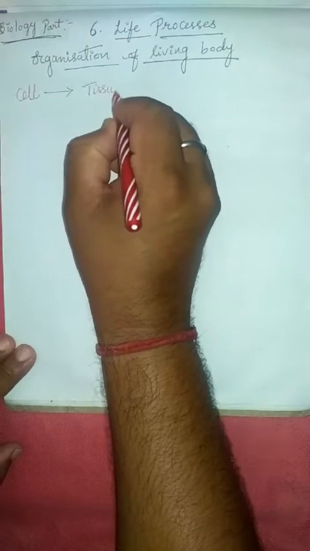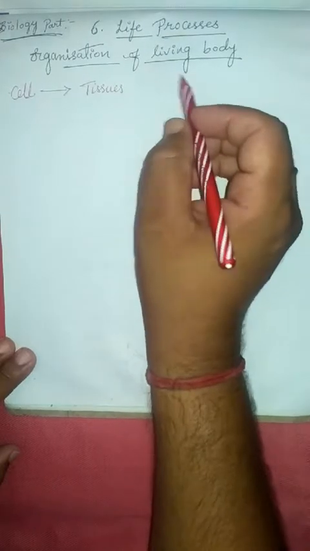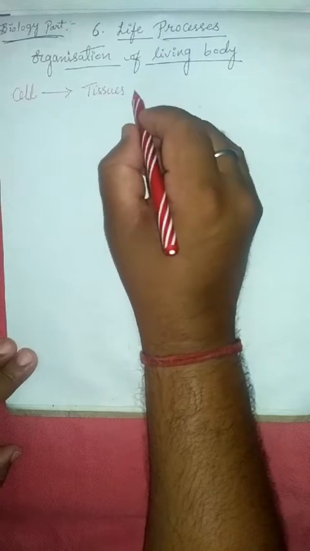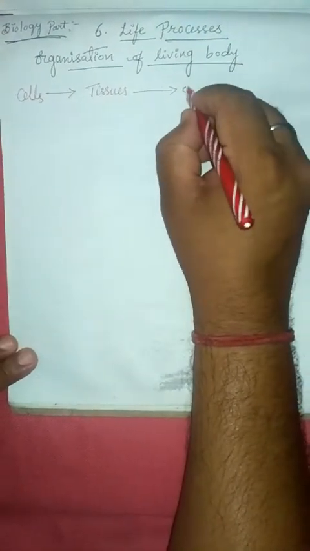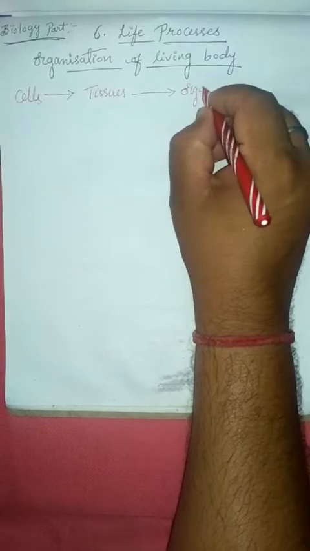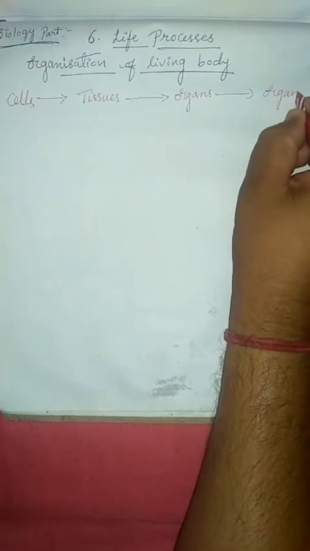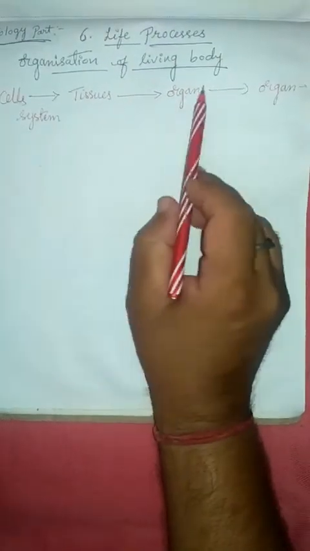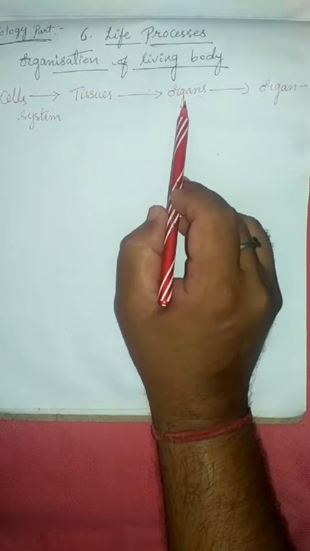What is tissue? You are already familiar with this word. Tissue means a group of cells performing specific functions, having a similar structure. From the cells, they form tissues. From the tissues, they form organs. Organs means, from the tissues, organs are formed, like brain, stomach, kidney, heart, lungs.